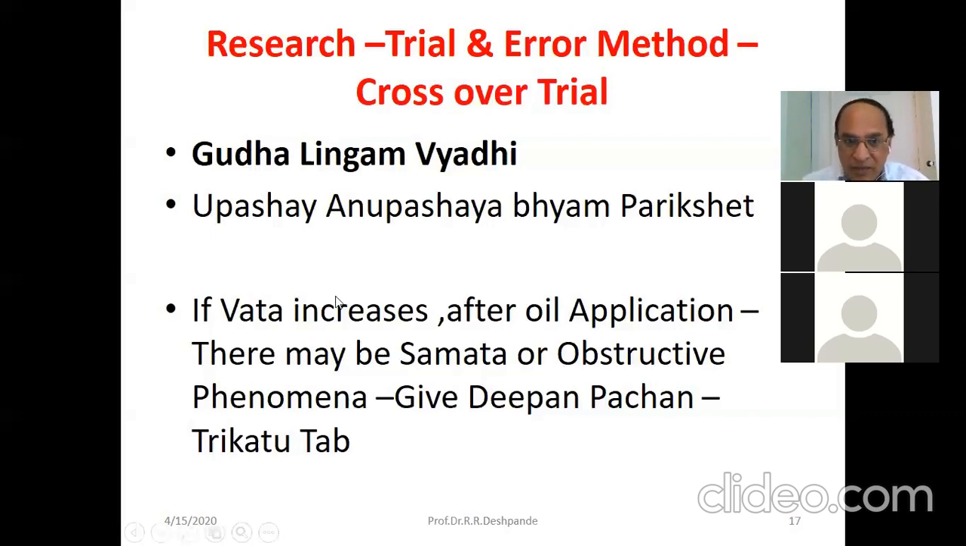So when there is a Vata obstruction, your oil application will increase the Samata. Obstruction will be increased. Samata, Ama, is a toxic material, and that obstructive phenomenon is there. So the doctor has to change the policy and give the 3-2 tablet, that is the Deepana and Pachana, and then ask to apply the oil. So this is the change.